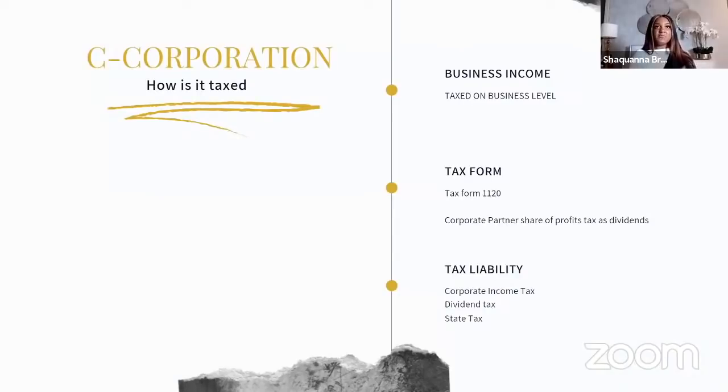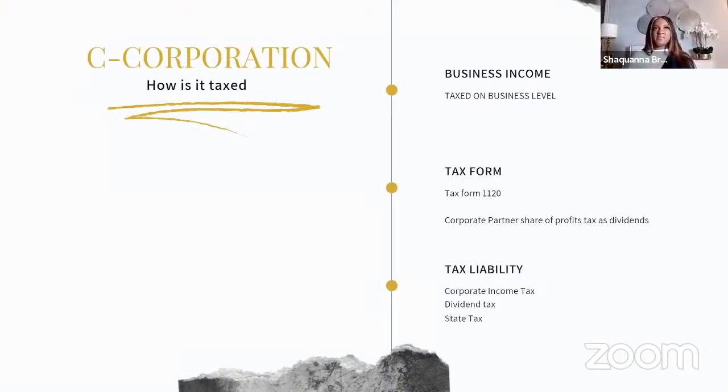So in that same example, if it was $10,000, it doesn't matter how many shareholders are in the business. That $10,000 will be taxed at 21%. That is the corporate tax rate. Then, if you've ever heard about a corporation, you will hear double taxation, because the corporate partner share of the profits then has to be distributed as dividends, right? And so now you have to deal with being taxed again.